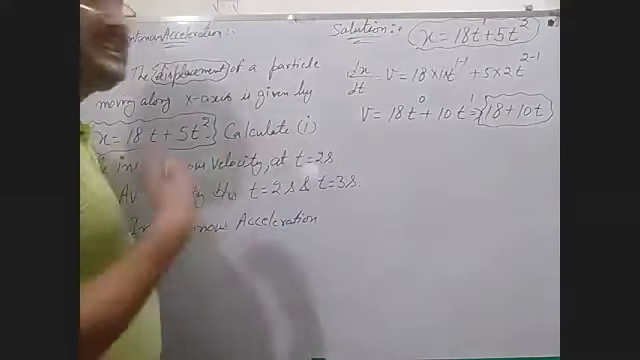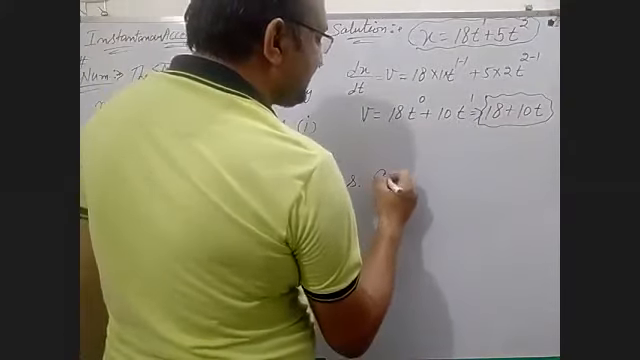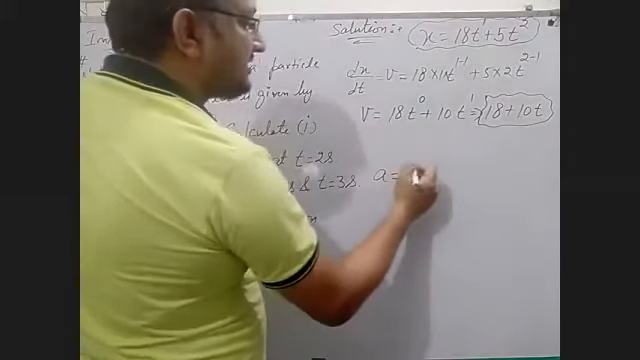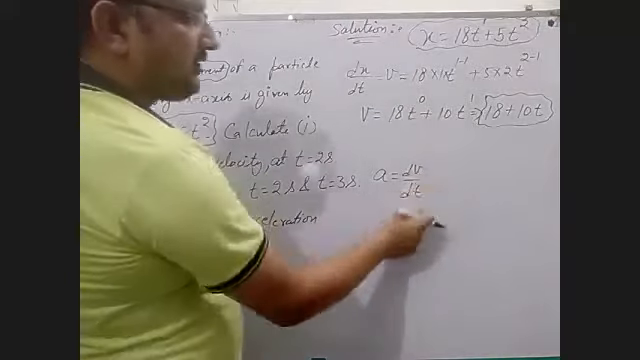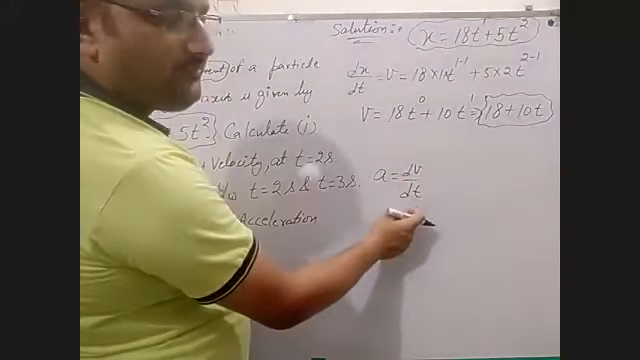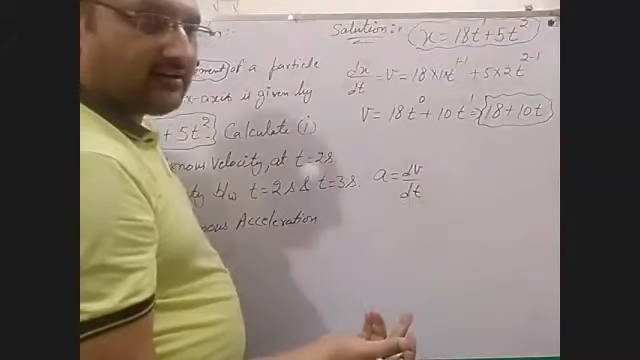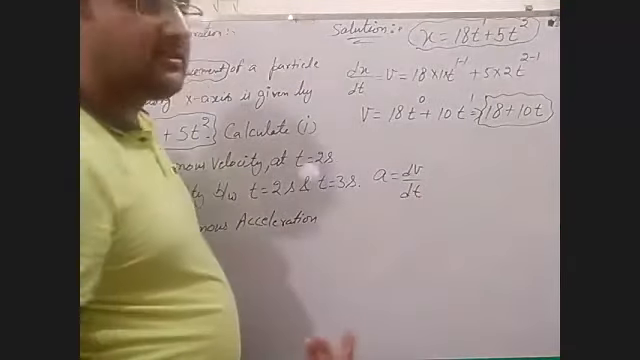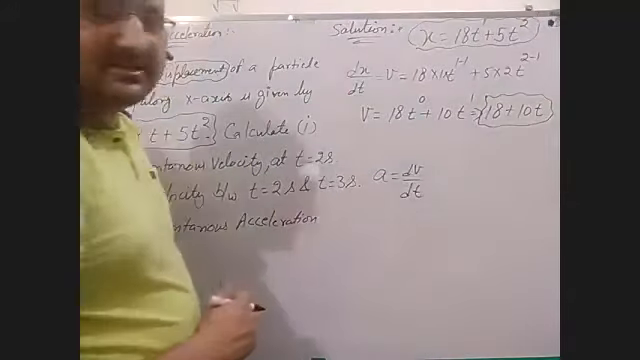Now, what is acceleration? Acceleration is also the differentiation of velocity. Change in velocity upon time interval. dv is what? Change in velocity. dt is what? Time interval. But in case of differentiation, this is what we have to take for acceleration.